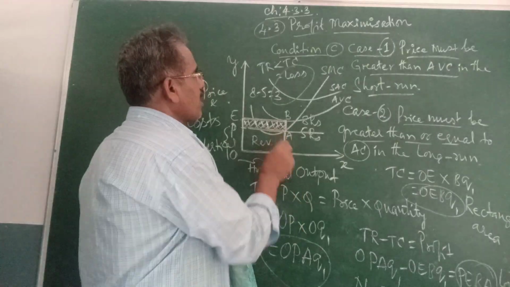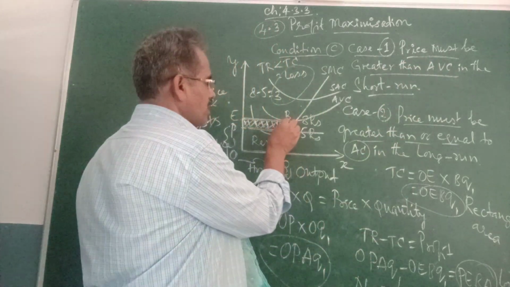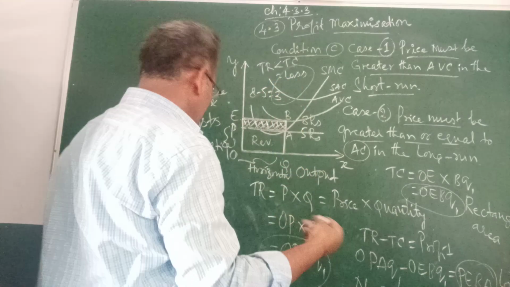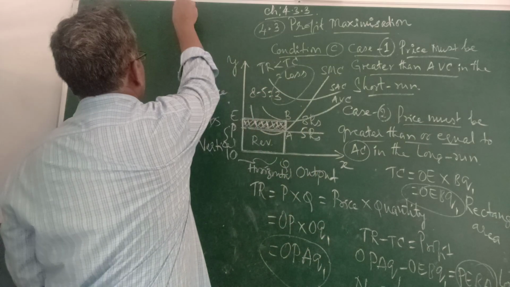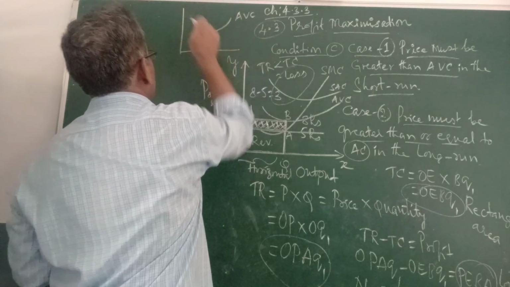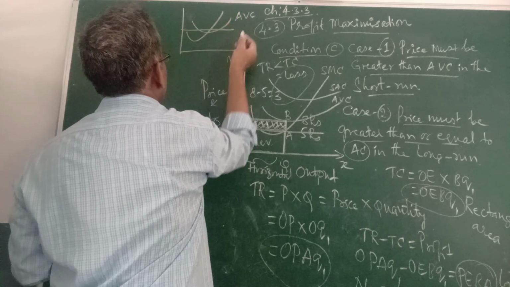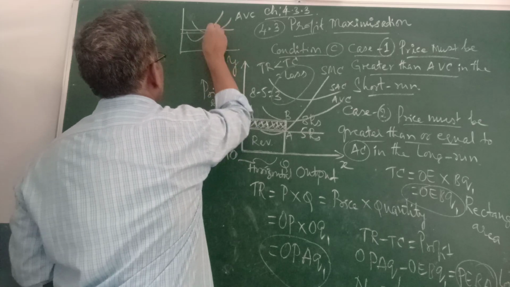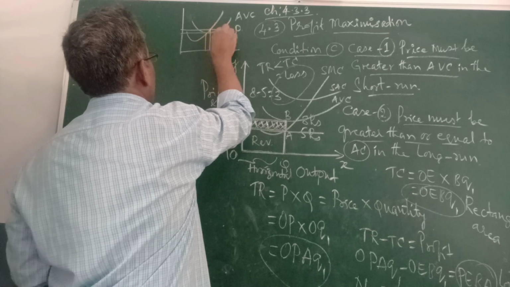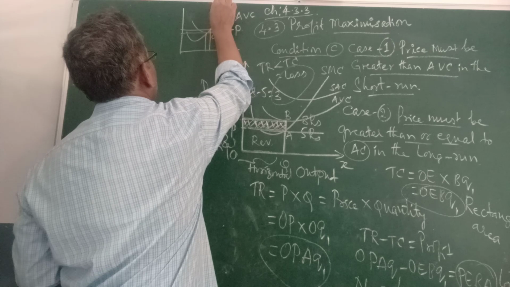This is how a firm can get profit: price must be greater than AVC. That is why, if price is greater than AVC, profit comes, and if price is lower, there is a loss. See here, this is price, this is cost, this is AVC, this is SMC.